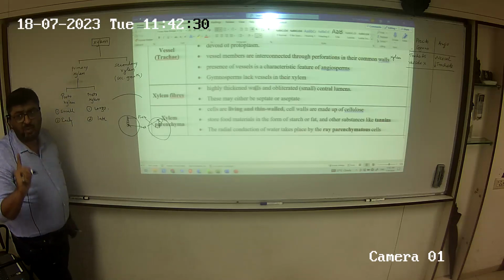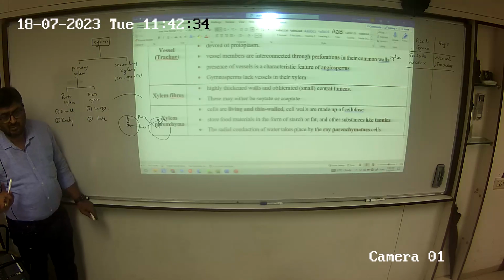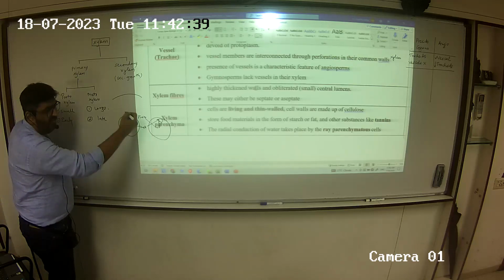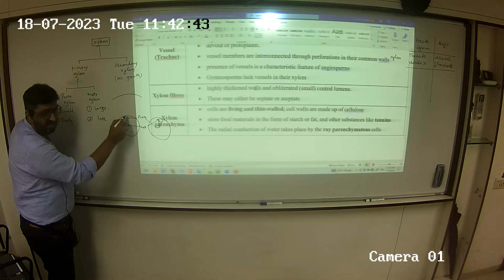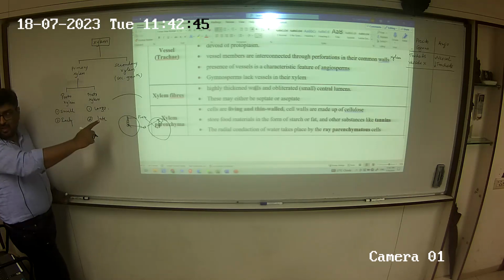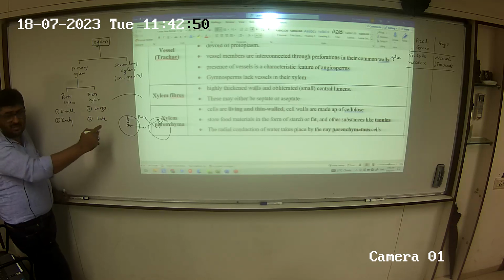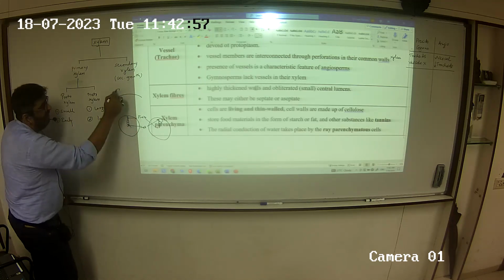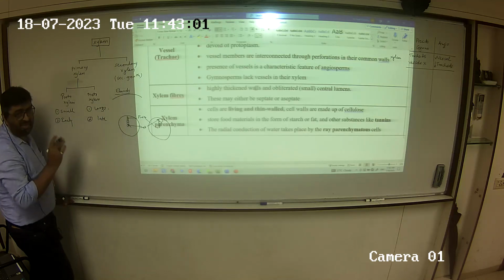So always remember, the position of protoxylem is very important. In case the protoxylem is towards the outside, in this case, is everybody able to see the board? Is everybody understanding what I am trying to say? Please, if protoxylem is towards the periphery, I will say the whole xylem is an exarch xylem. Exarch xylem.